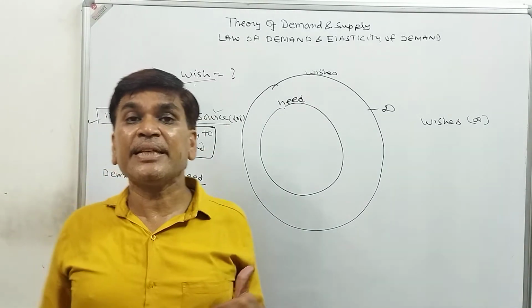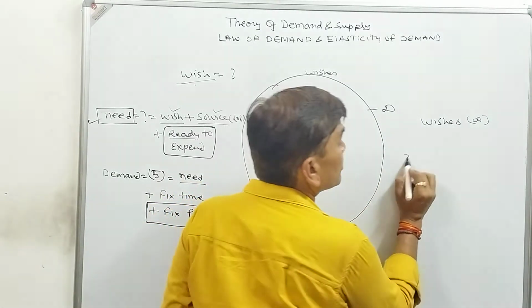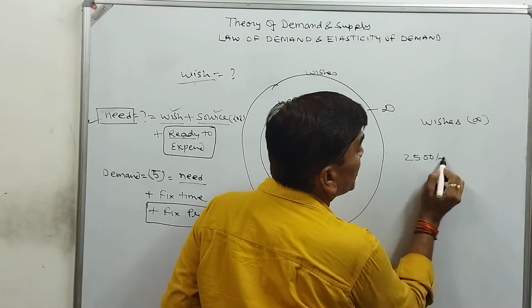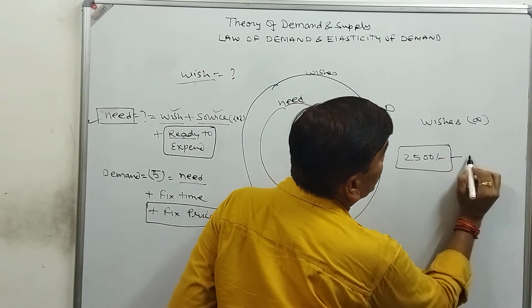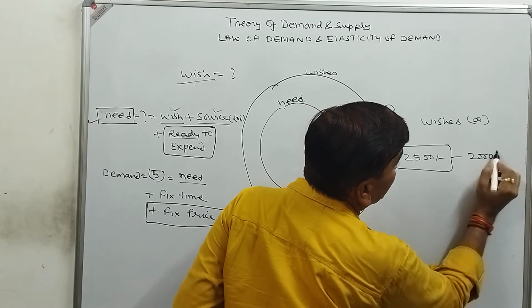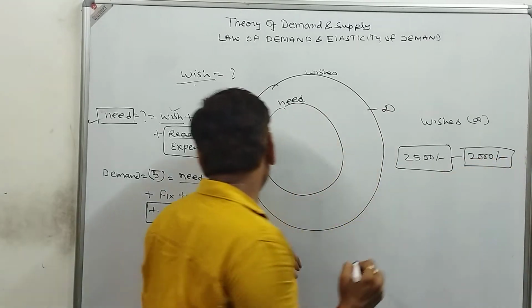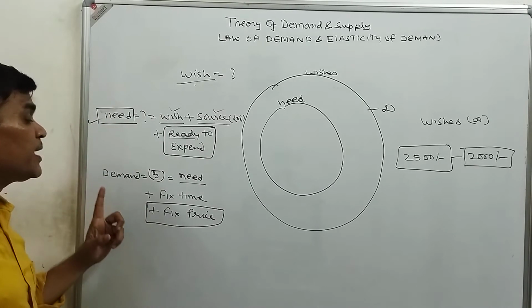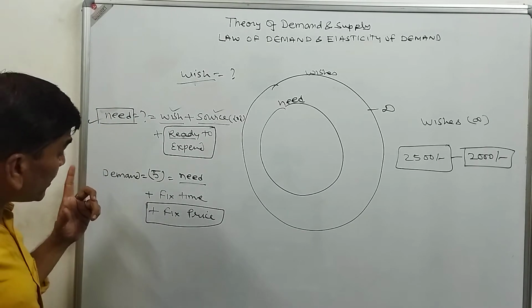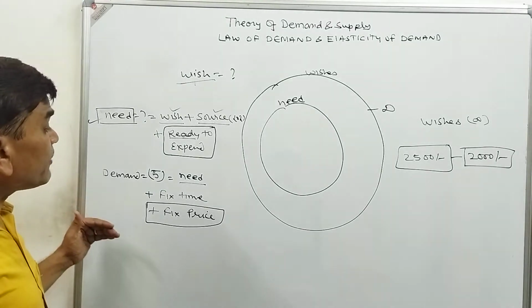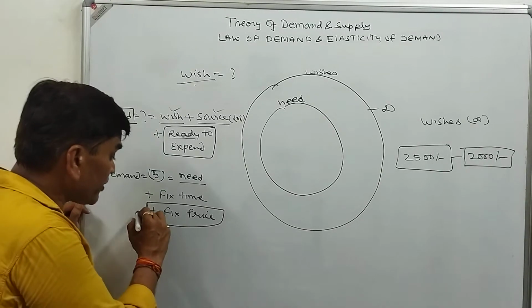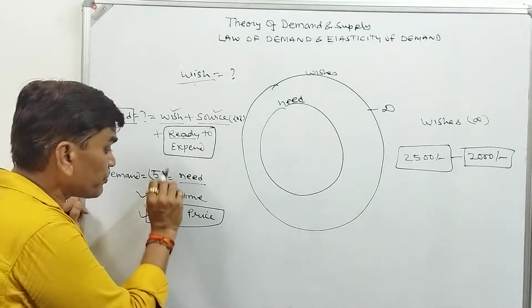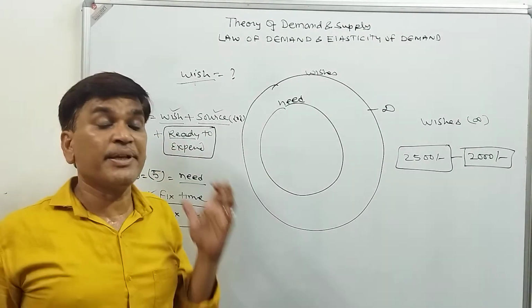But the jeans seller was saying that this jeans cost is 2,500 rupees, but I am not ready to pay more than 2,000 rupees for that jeans. So the price is not fixed. So my need is not converted into demand. Demand will be there when we have a fixed time and a fixed price, then we will have the demand.